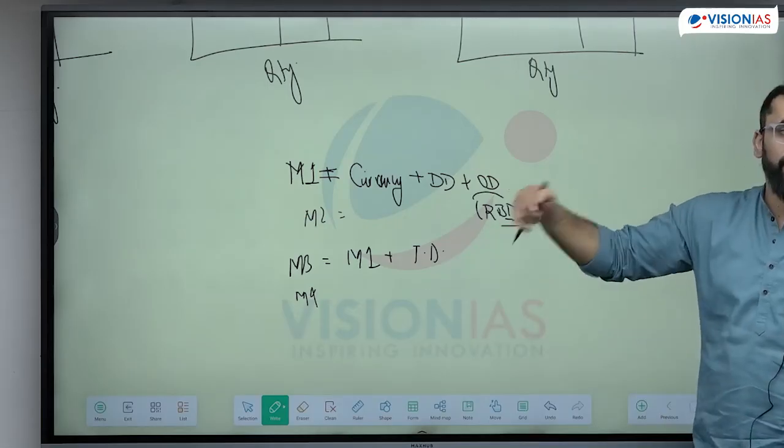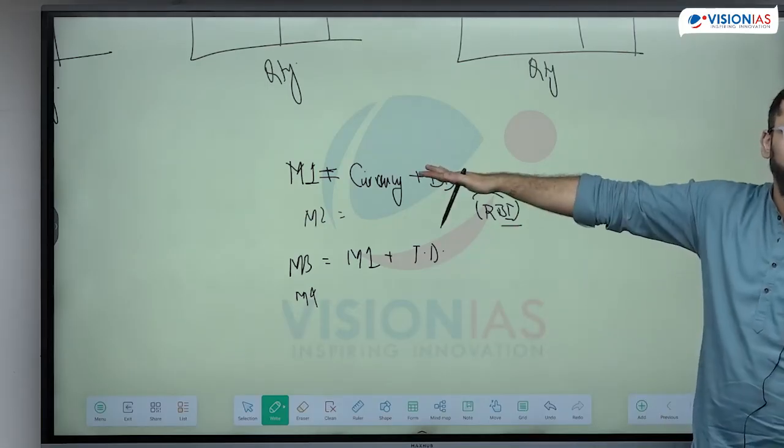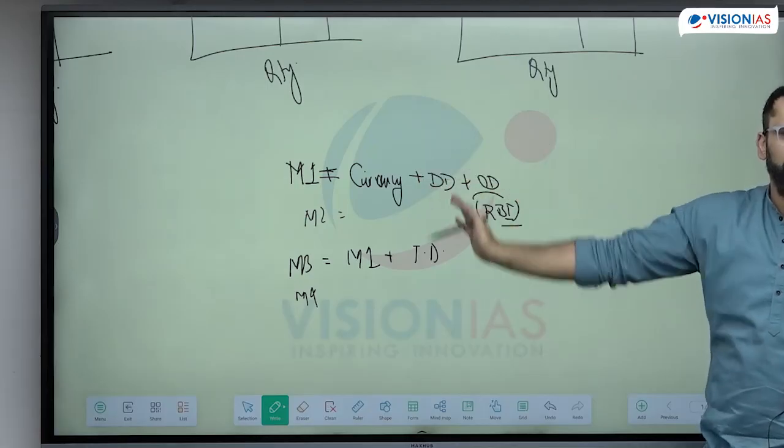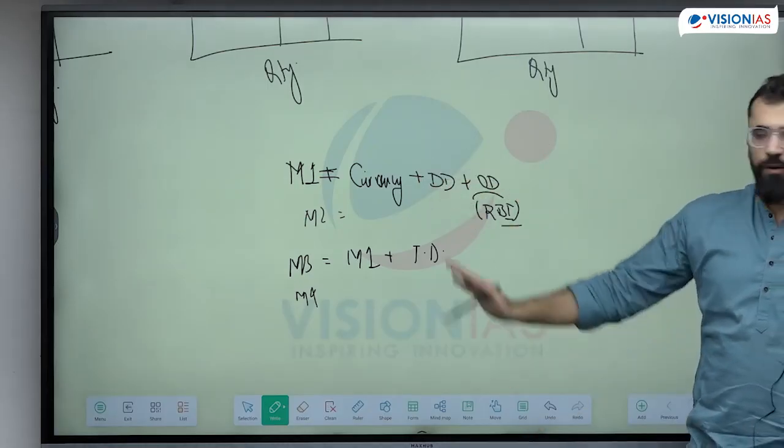Because on liquidity, what are people doing exactly? Are they saving more or are they spending more? Based on which I can make any monetary policy decision. So these four figures I know.